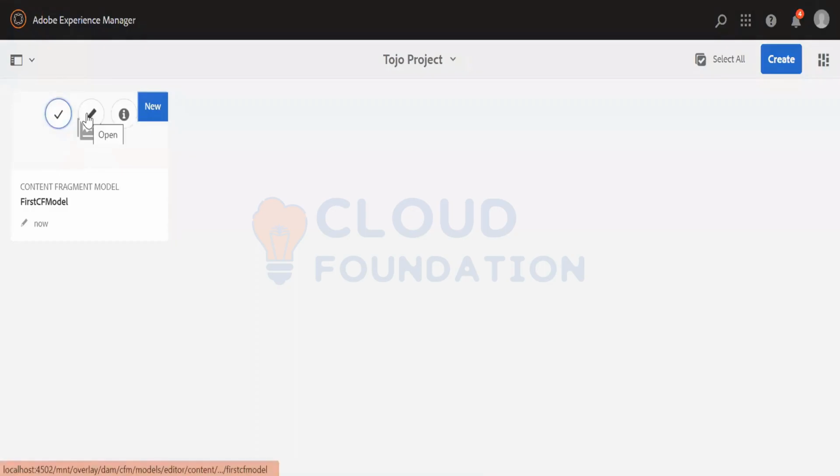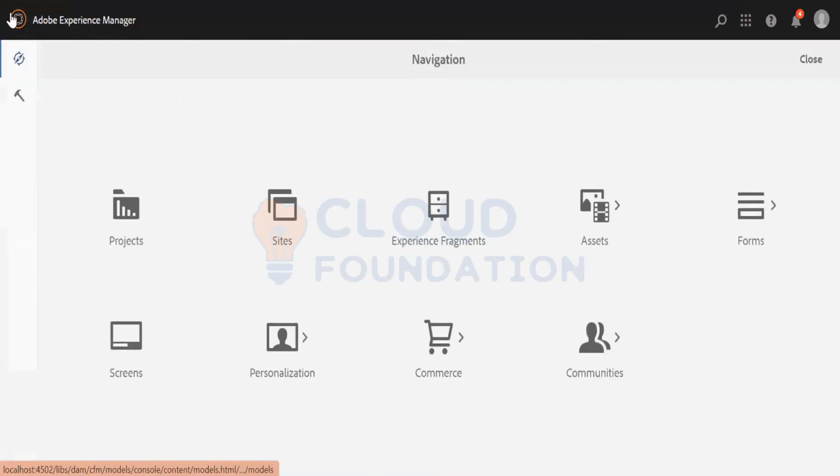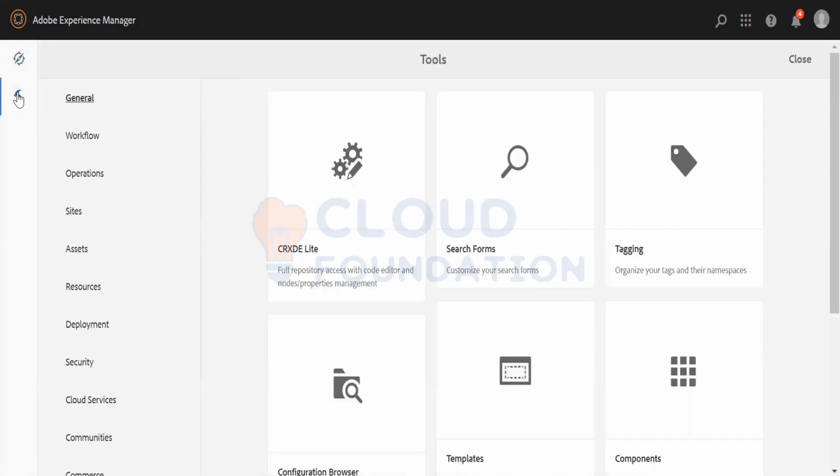You just drag and drop, and your fields are available over there. Again, I'm showing you all the steps because sometimes people get confused. Firstly, you have to give the permission to create your content fragment model below your own folder.